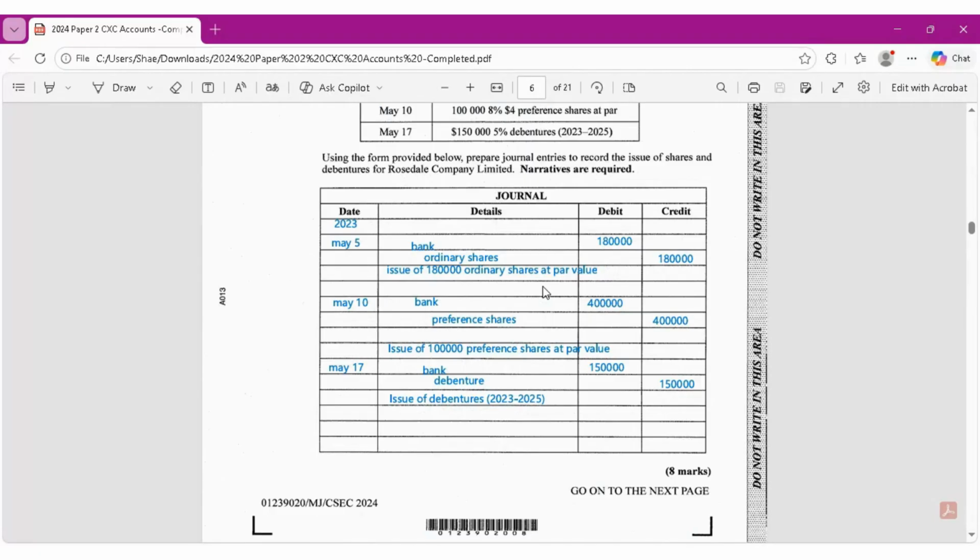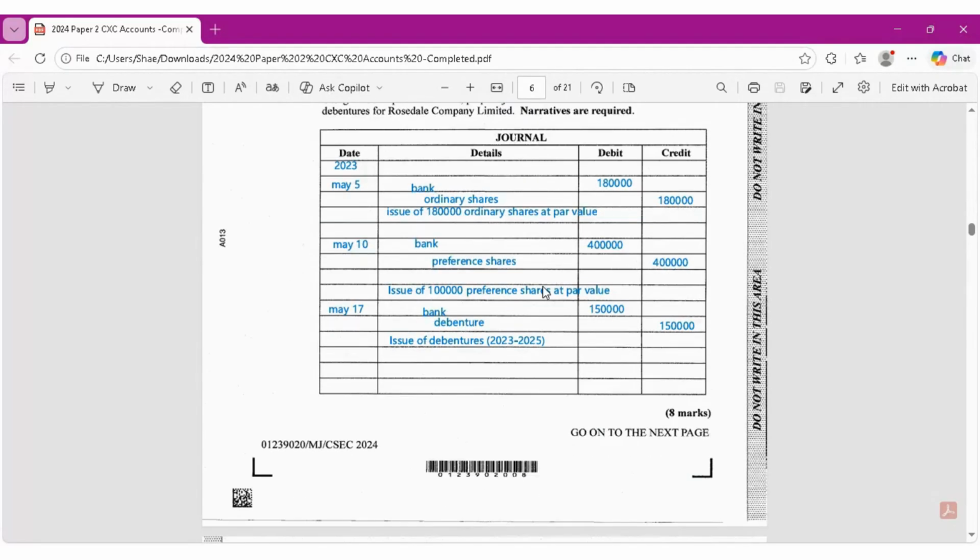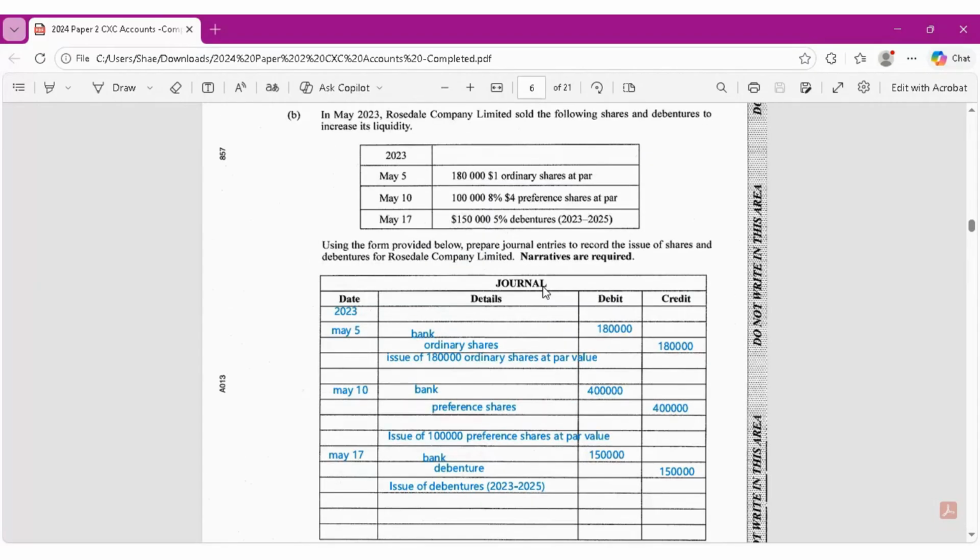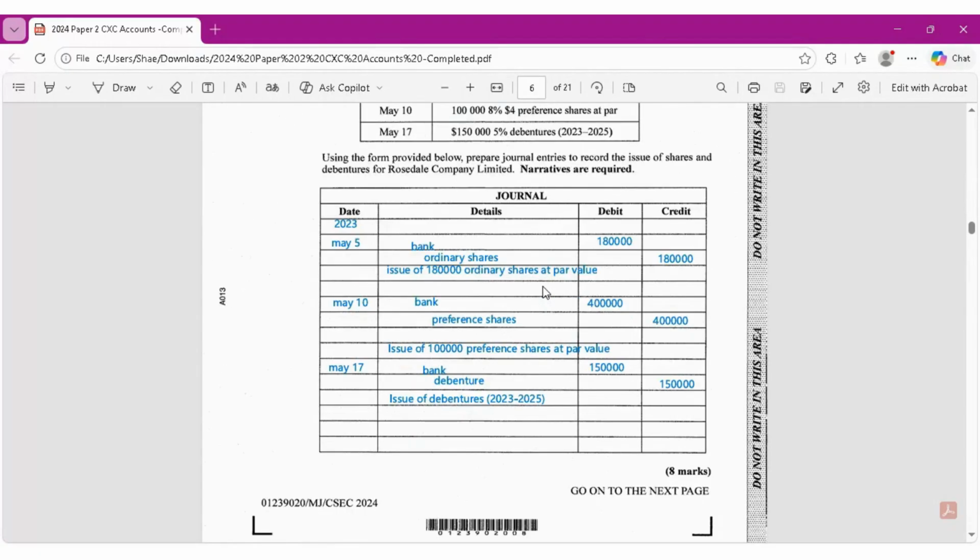The narrative for that is the issue of 100,000 preference shares at par value. Now, on the 17th, 150,000 debentures were also purchased. Remember, that's the amount of money that we're getting for the loan, which is the debenture. So we debit the money when it comes into the bank and credit the debenture to show that we owe that money.